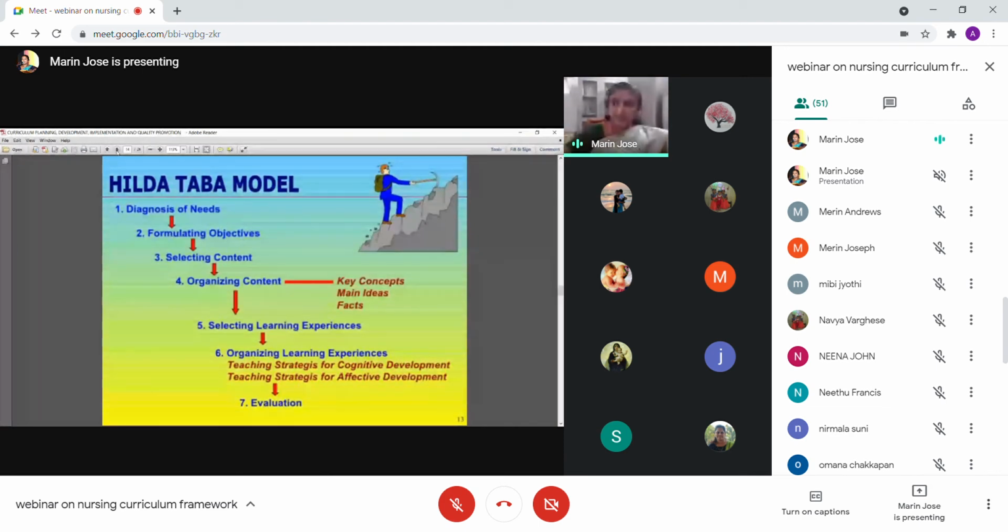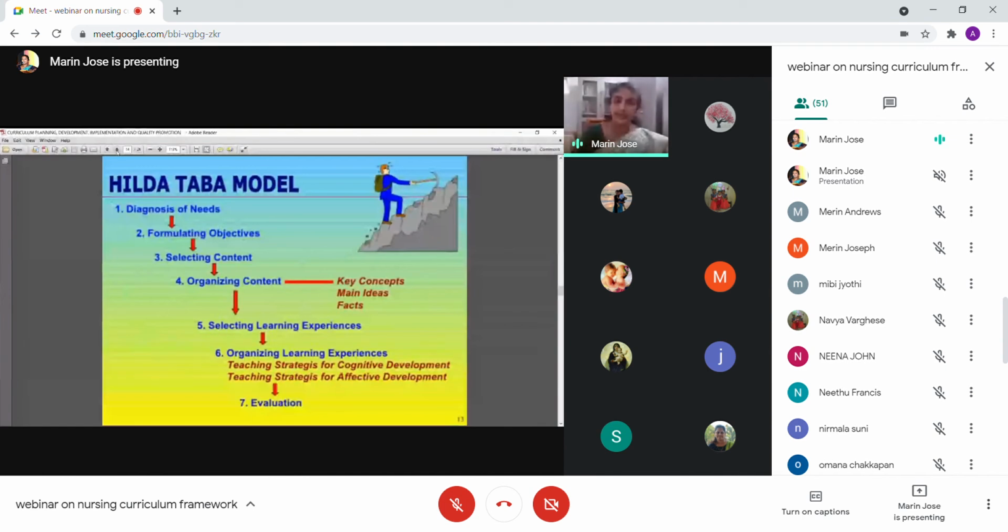Actually, in the syllabus, we have written those objectives. It is written there, but actually it is derived from this need analysis. And in case we need more change, we can redo it. We can include more objectives, or we can slightly modify the objectives if it is allowed. Then we can select the content according to the need.